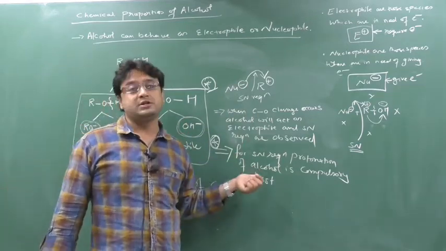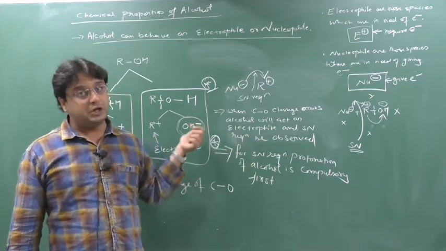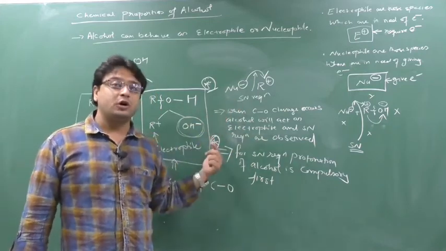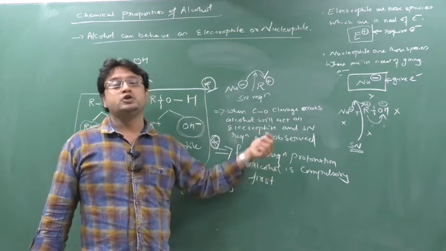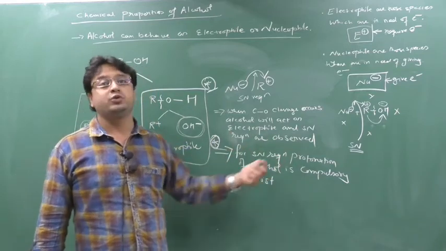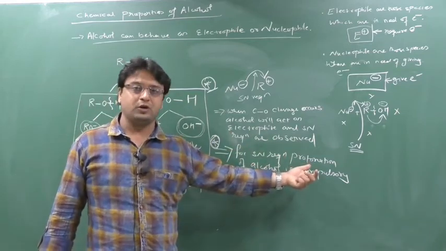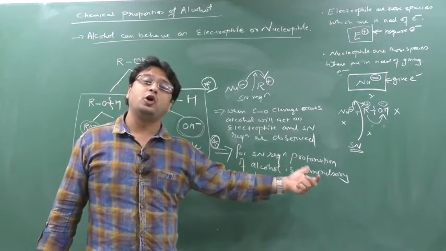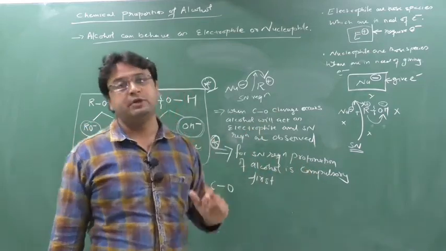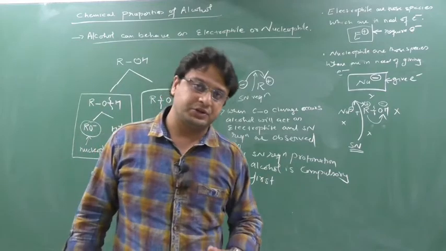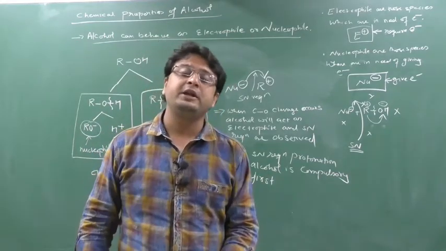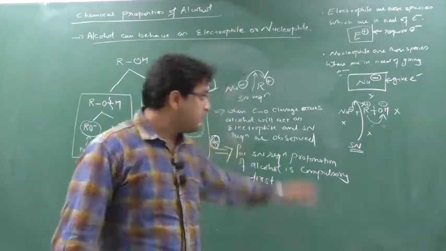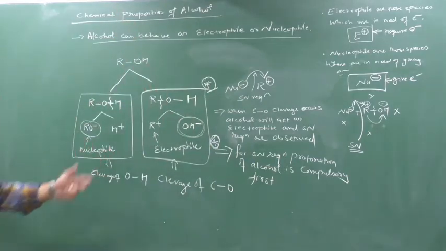For SN reaction there is one important key point, especially for alcohol. If you want to do the SN reaction, before going to the SN reaction, first you have to do the protonation of alcohol. After the protonation of alcohol, only then can you do the SN reaction. Before that you cannot do the SN reaction. Sir, why is it so? I will explain each and every point in the mechanism, but first take a screenshot, you will understand this.